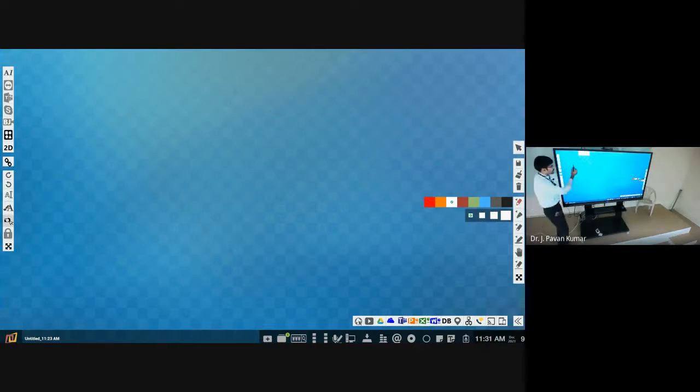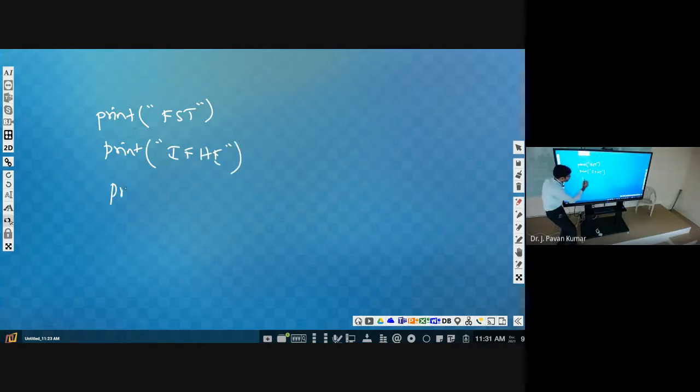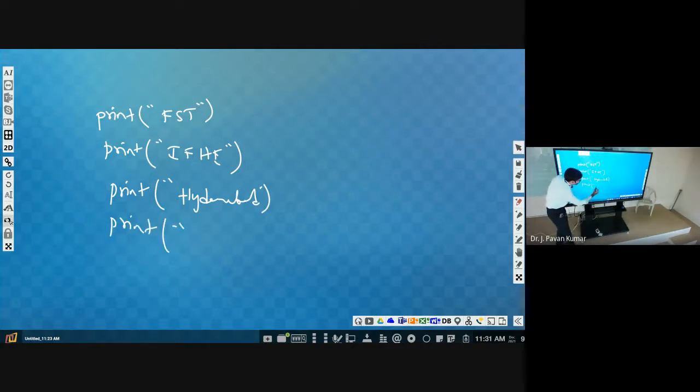Let us assume the set of statements as print FST, then print, next print, then you can consider the pin code. These are the set of statements.